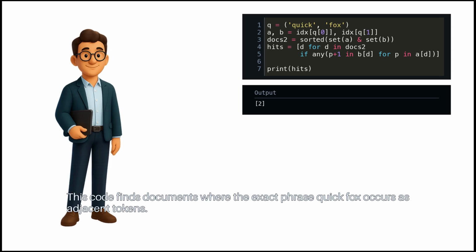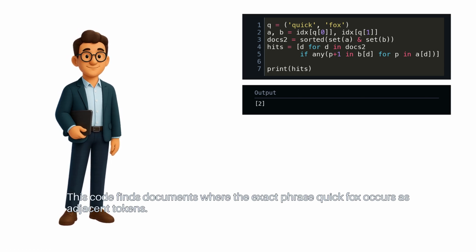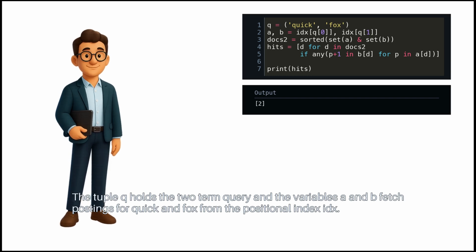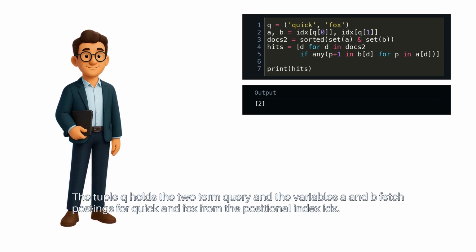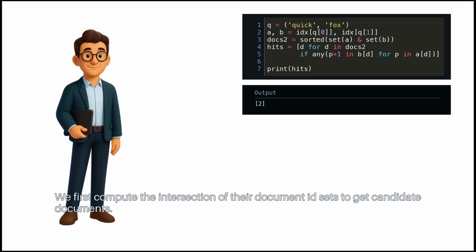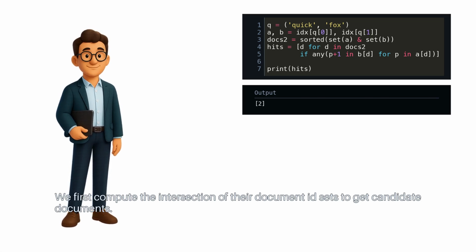This code finds documents where the exact phrase quick fox occurs as adjacent tokens. The tuple Q holds the two-term query, and the variables A and B fetch postings for quick and fox from the positional index IDX. We first compute the intersection of their document ID sets to get candidate documents.